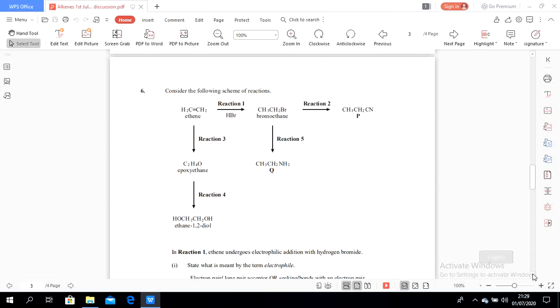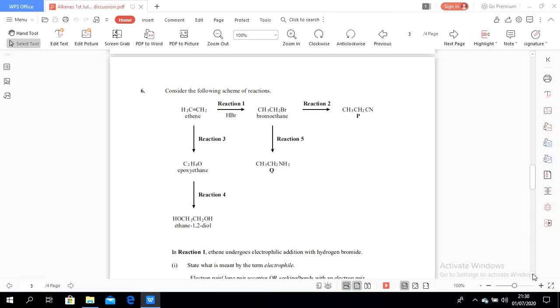Now let's consider the following reaction scheme. Starting point: ethene, an alkene, undergoes reaction 1 to form a halogenoalkane, and then the halogenoalkane reacts in reaction 2 to form a nitrile.